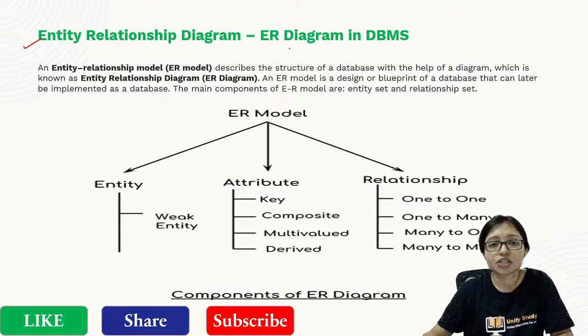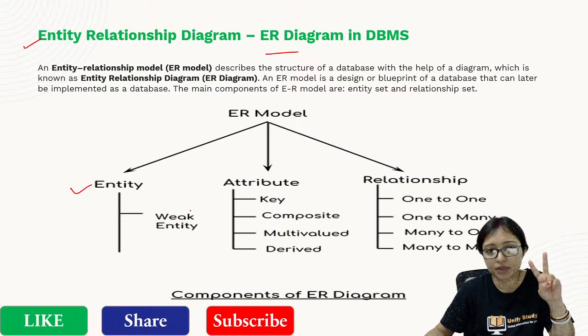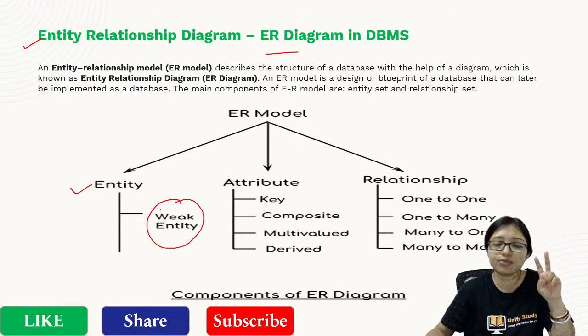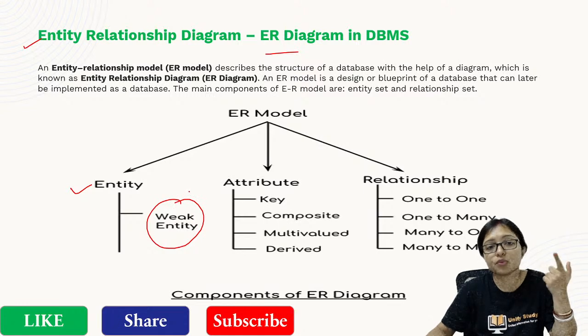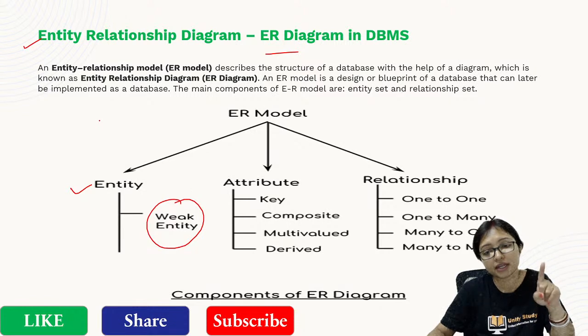So entity relationship diagram, ER diagram, these are the things you have to know. Entity: there are two types, weak entity and strong entity. What is a weak entity? When there is no primary key, that is called a weak entity. It depends on another entity, right? And a relationship can also be weak when it depends on another entity.